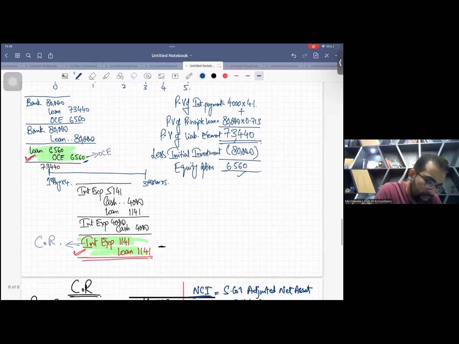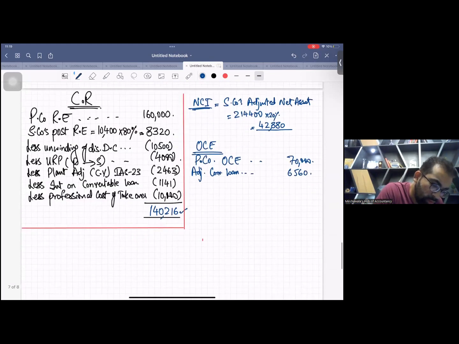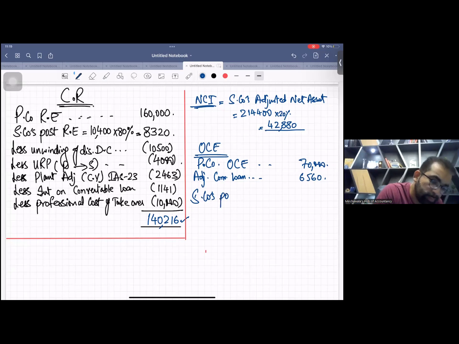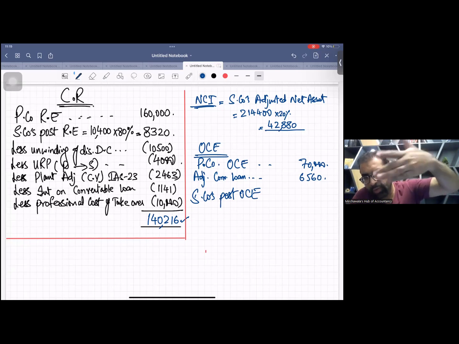This adjustment we just did, 6,560 we added. And now S company's post OCI. There is no post reserve for OCI for S company in this question. Why? Acquisition date OCI was 20,000 and reporting date was also 20,000.